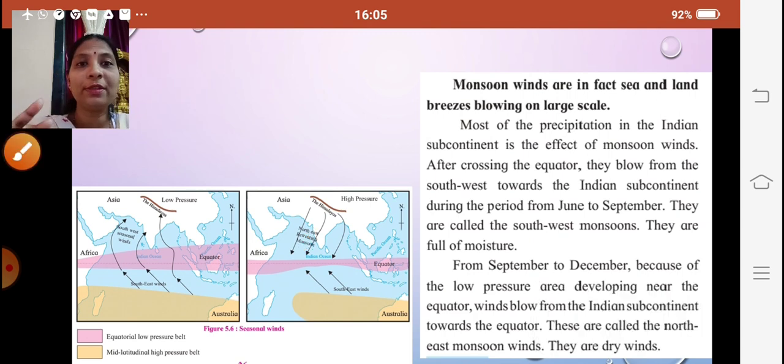From June to September, the winds cross the equator from the southwest towards the Indian subcontinent, and from September to December they start blowing from the Indian subcontinent towards the equator because of the low pressure area which has developed. These are called northeast retreating monsoon winds. What are they called? Northeast retreating monsoon winds, and these are dry winds. Whereas the southwest monsoon winds are full of moisture, the northeast retreating monsoon winds are dry. Going ahead.